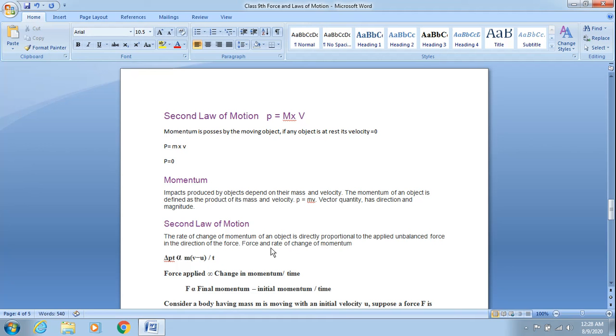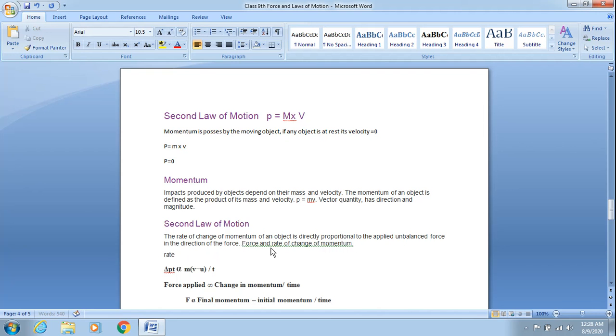Wherever you have the word rate, rate means something is divided by time. When in the denominator you have time, it refers to rate. In the denominator we have t. But what is divided by time? It is the change in momentum.